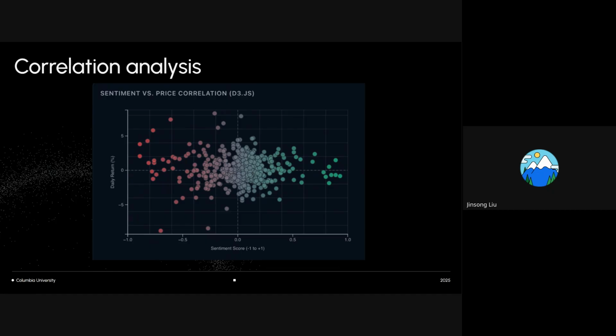So these scatter plots provide us an intuitive explanation for the quantitative results shown on the previous slide. It demonstrates that sentiment carries a weak but directional signal, which is not sufficient on its own, but can become useful when we combine them. So we can go to the next page.